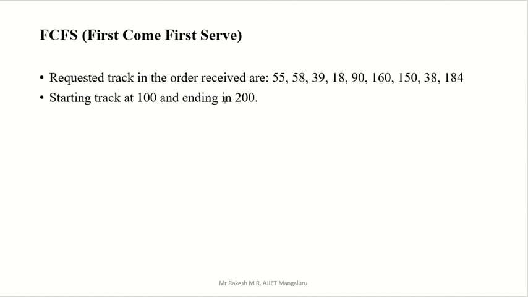Either you will get like that. So they will give which position your head will start, and the total number of tracks, and some random block numbers, memory numbers.